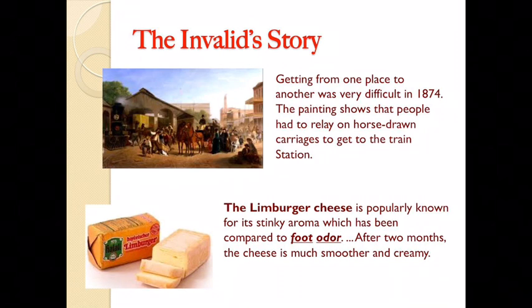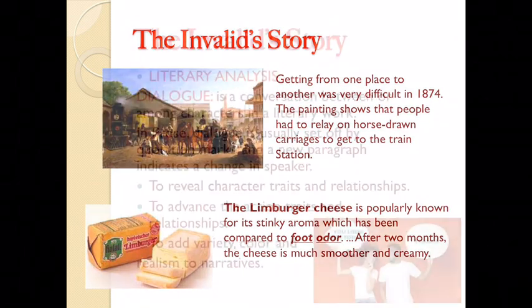Limburger cheese. Limburger is a semi-soft, washed rind cheese that originated in the historical Duchy of Limburg, now divided among three countries: Germany, Belgium, and the Netherlands. The cheese is popularly known for its stinky aroma, which has been compared to foot odor. After 2 months, the cheese is much smoother and creamy.